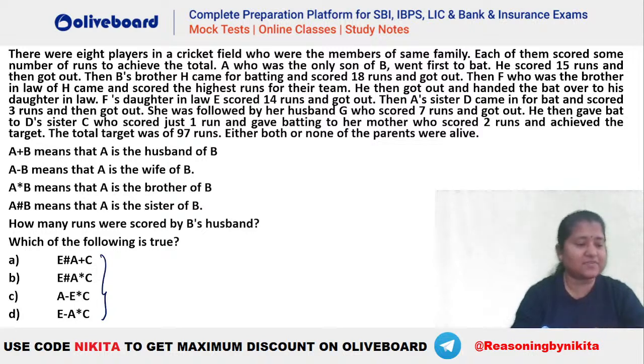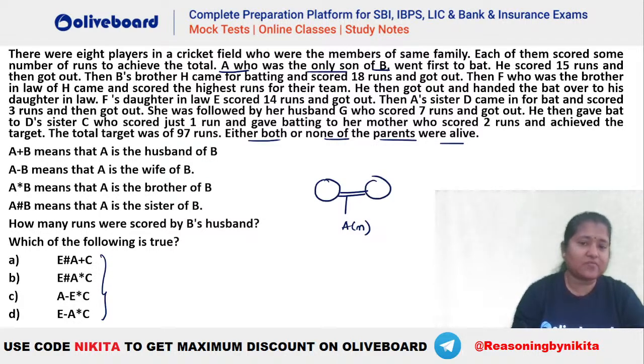Okay, let's see how this particular family tree is to be done here. So you can see it is given that either both or none of the parents are alive. That means single parent is not an option here. So A, who was the only son of B. So A is the only son of B. So that means A must be having both the parents here, right? One of them is your B. We do not know whether B is the father or mother. We will check that later.